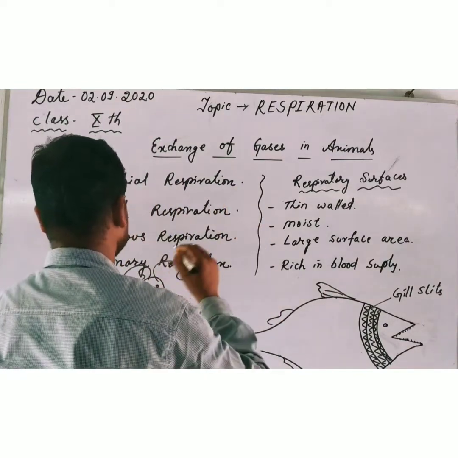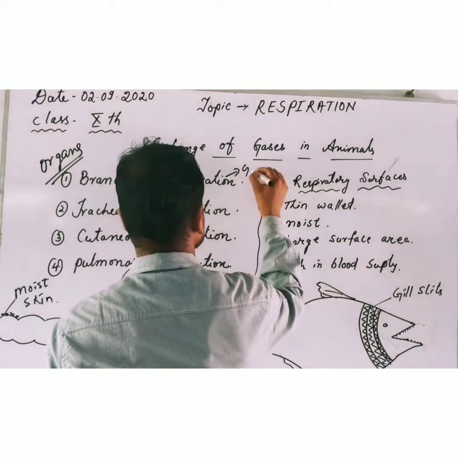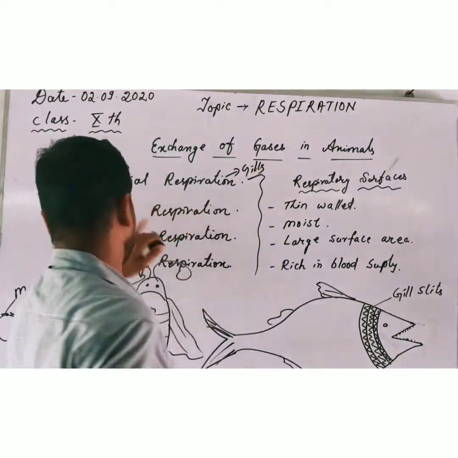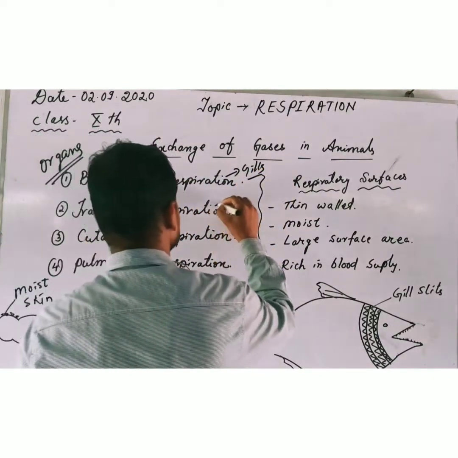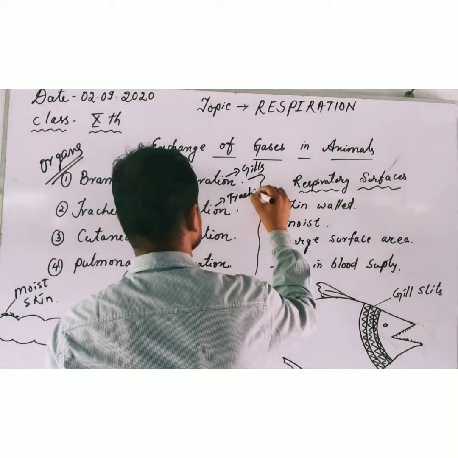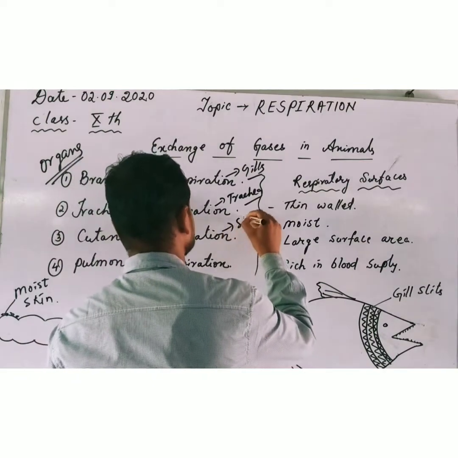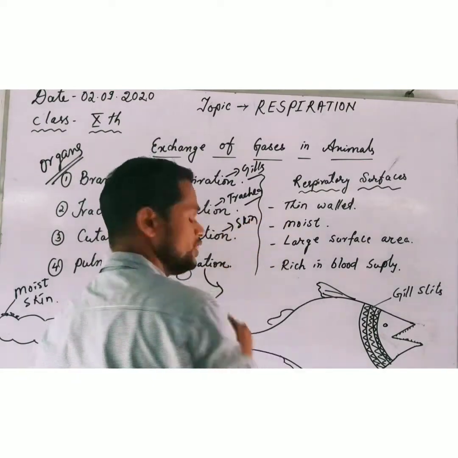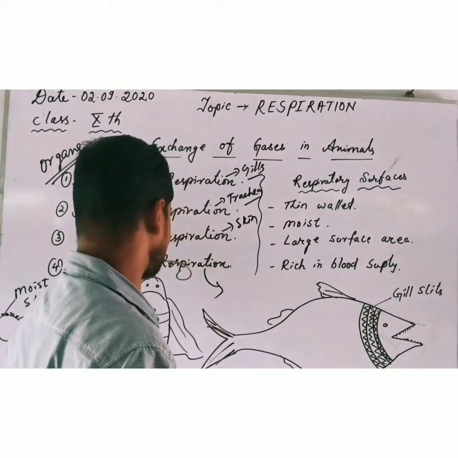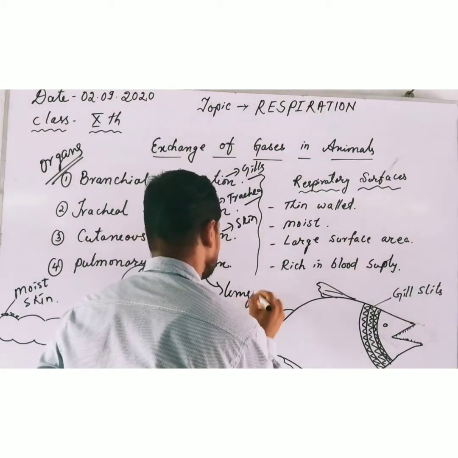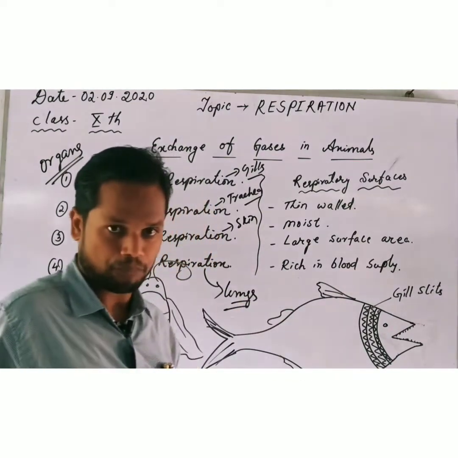One is branchial respiration, that is respiration by gills. Tracheal respiration, by the help of trachea. Cutaneous respiration means respiration by skin. And the last one is the most important type of respiration, that is respiration by the help of lungs.